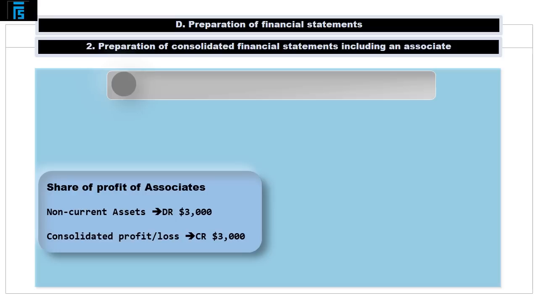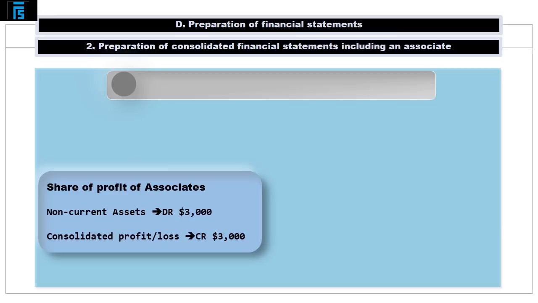Once the results of the associate are known, a profit of €9,000 generated entirely in the period following the acquisition, P will record its share of that profit, that is 1/3, or €3,000, as a debit to the investment in associate within non-current assets and make the corresponding credit to consolidated profit or loss.